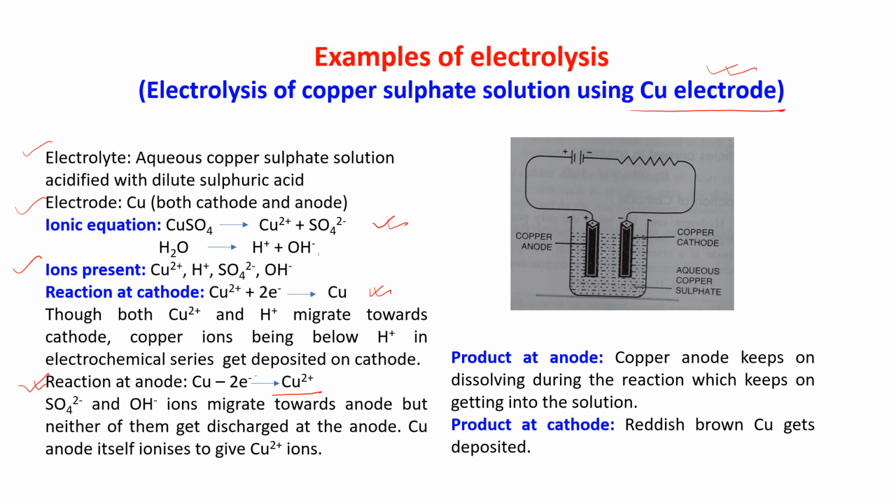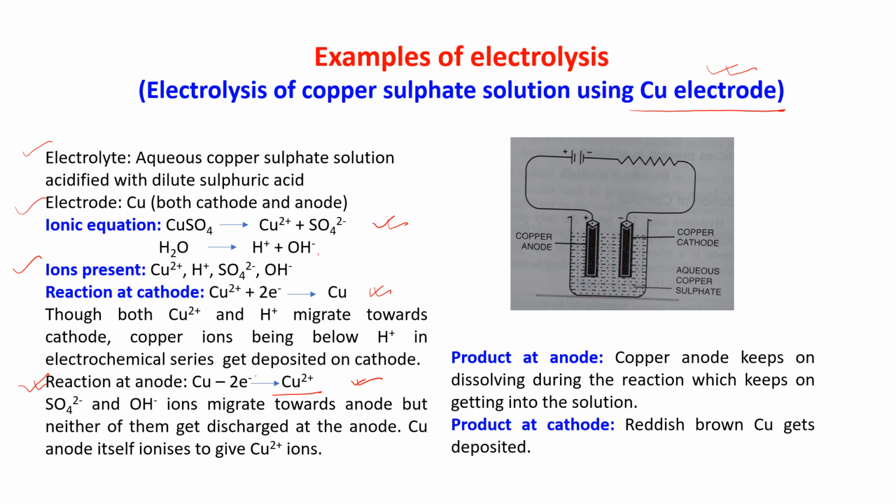Though SO4 2 minus and OH minus are migrating towards the anode, copper from the electrode will take part in the reaction. This copper which we have taken as the electrode in the anode will lose 2 electrons and form Cu2 plus, and that Cu2 plus from the anode comes out and gets dissolved in the water, in the solution.